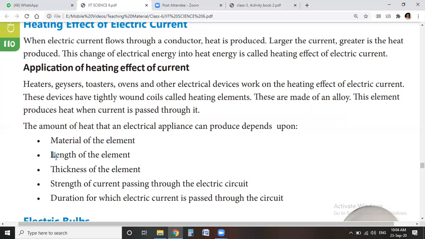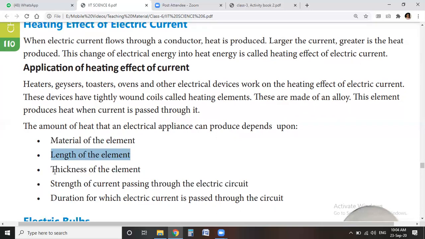The second factor is the length of the element, which also affects how much heat is produced.